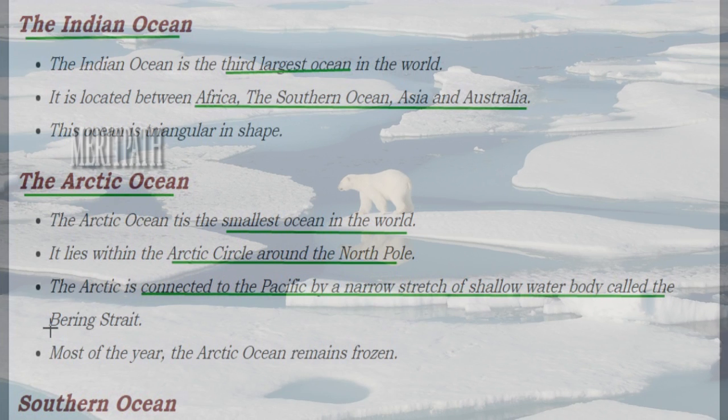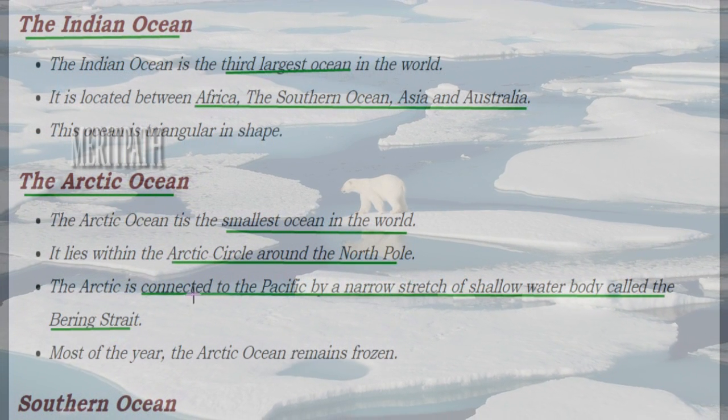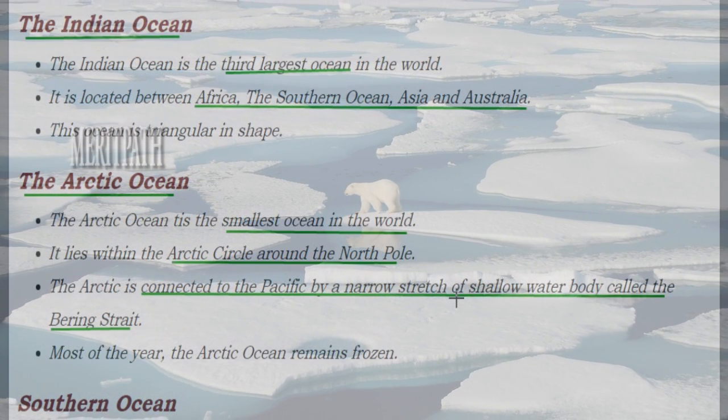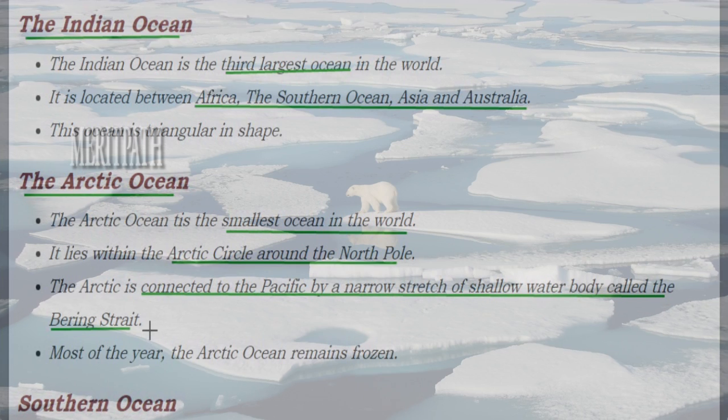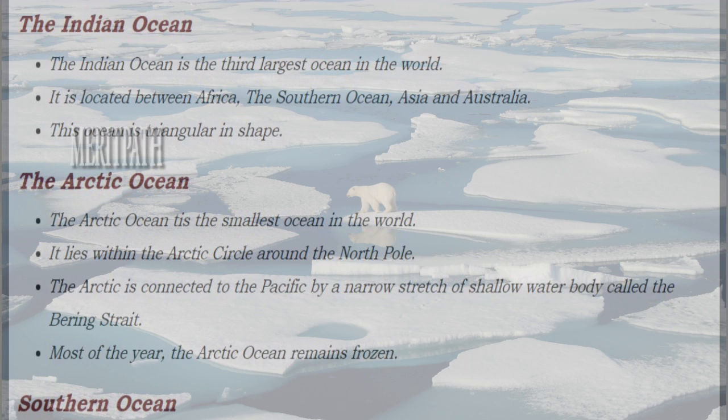Next, let's see about the Arctic Ocean. The Arctic Ocean is the smallest ocean in the world. It is located in the Arctic Circle and it surrounds the North Pole. This Arctic Ocean is connected to the Pacific Ocean by a narrow stretch of small water body known as the Bering Strait. And this Arctic Ocean, most of the time, remains frozen due to colder temperatures.